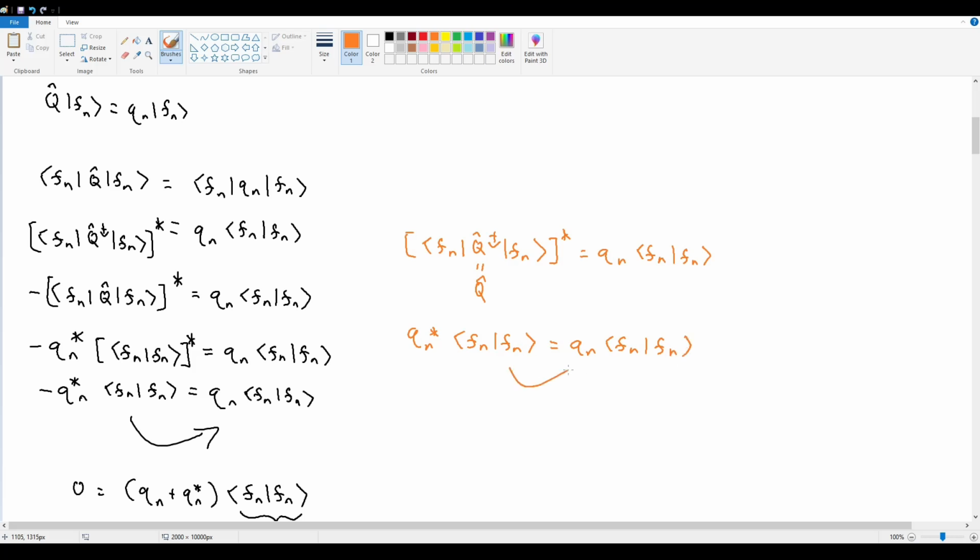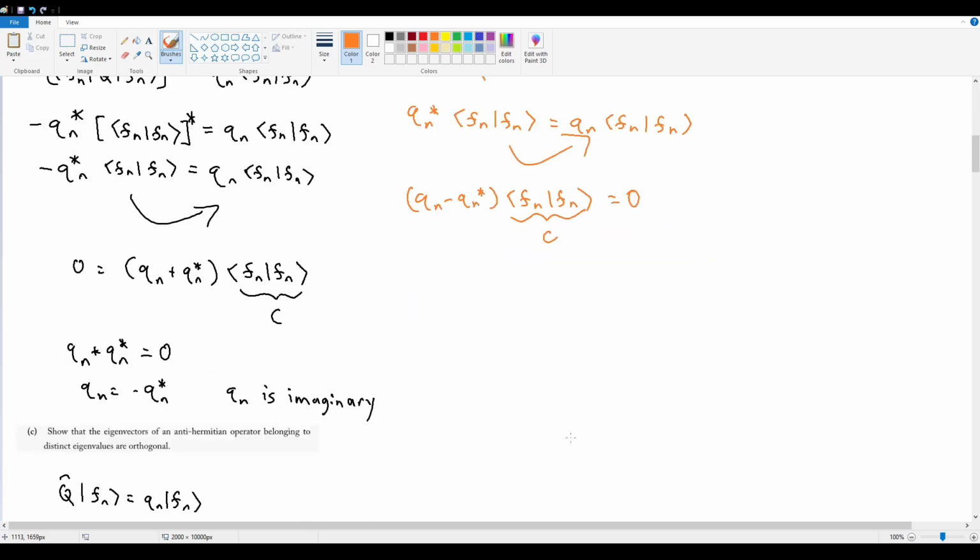If I then bring this over to the right like I did with the proof on the left side, this becomes Qn minus Qn star times the inner product of Fn with itself is equal to 0. This is a scalar. It cannot be 0. It's some positive constant, which means that Qn minus Qn star has to equal 0, which means that Qn has to equal its complex conjugate, which therefore implies that Qn is real, in the case where Q hat is a Hermitian operator.